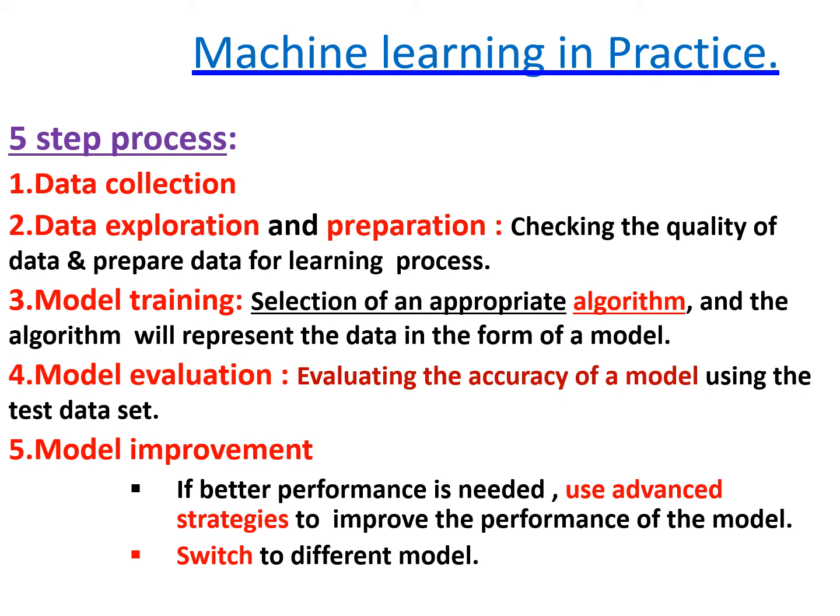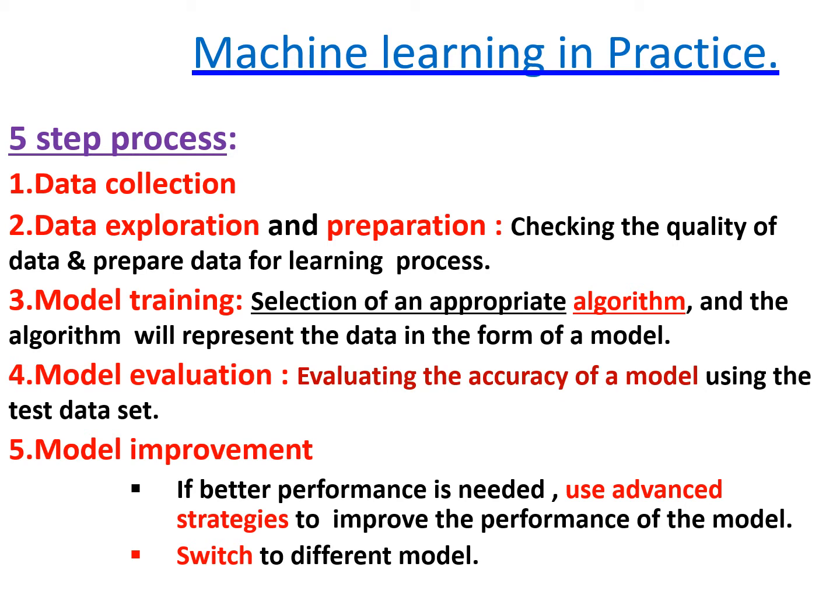The third step is model training: selection of an appropriate algorithm, and the algorithm will represent the data in the format of a model. The fourth step in machine learning practice is model evaluation, evaluating the accuracy of a model using a test data set. And the fifth stage is model improvement. If we want to improve the model to a better performance, we use some advanced strategies to improve the performance of the model, or else we have to switch to some other model.